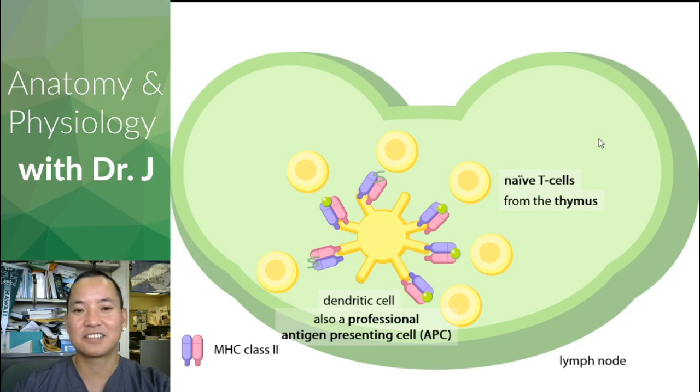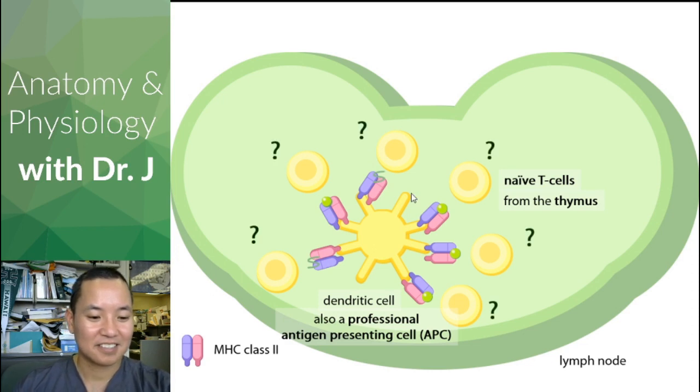So for naive T cells, mnemonic time. T cells mature in the thymus. B cells mature in the bone marrow. T cells, thymus: T and T. B cells, bone marrow: B and B. So again, naive does not mean stupid, it means unlearned.